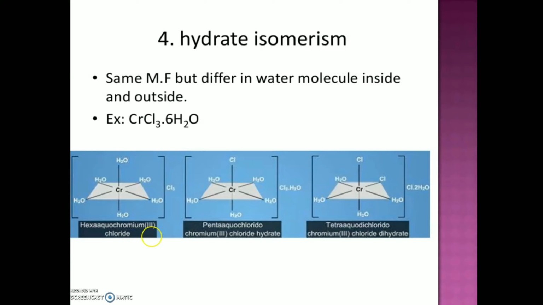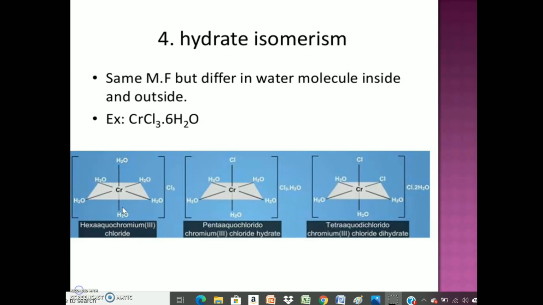The first compound does not lose a water molecule when stored over concentrated sulfuric acid, which is a dehydrating agent. Here there is no water molecule outside the coordination sphere, so it does not lose water.